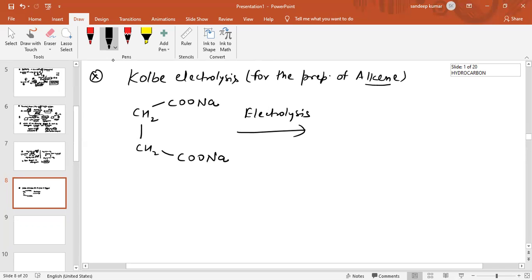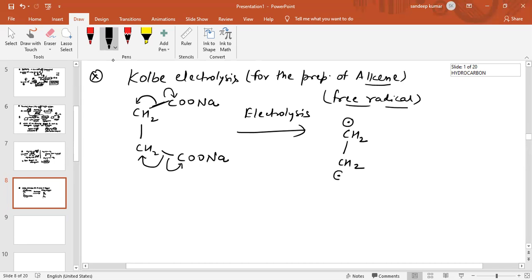Whenever there is electrolysis, because Kolbe electrolysis is based on free radical mechanism, this bond will break homolytically. One electron on this carbon atom, one electron on this carbon atom. So it will convert into CH2, and there is a single electron on this carbon atom. Now CH2 and one electron on this carbon atom. These two electrons will come in between, and there is formation of a pi bond. So the product obtained is CH2=CH2. So we can prepare alkene.